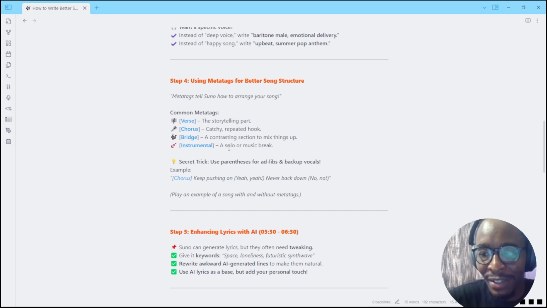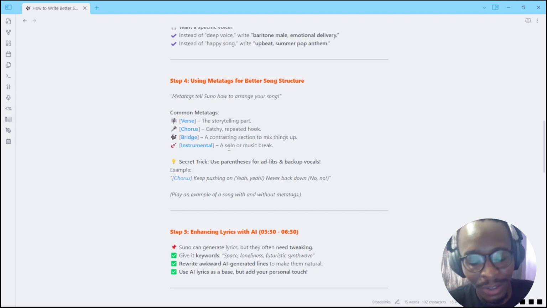Every time you're structuring and writing your song, make sure that each part begins with a meta tag describing what that part is, whether it's the verse, the chorus, the bridge, or just an instrumental. Always have that in mind. Meta tags are so helpful.